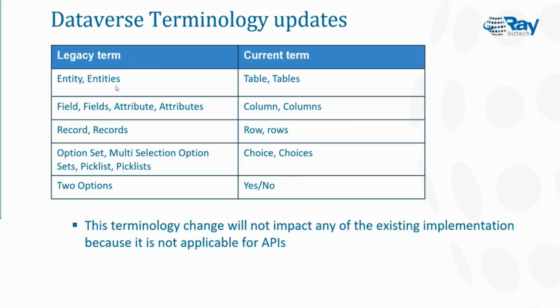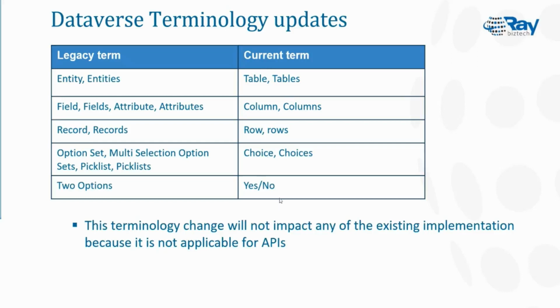You can see here entities changed to tables, fields and attributes changed to columns, and records are now rows. Option sets and multi-select changed to choices, and two options changed to yes/no. You can see on the right side the current terms are very familiar to everyone, and that is the advantage. If a person from a different technology wants to integrate with Dataverse and reads the documentation, they can easily understand it because everything is now named with common terms.